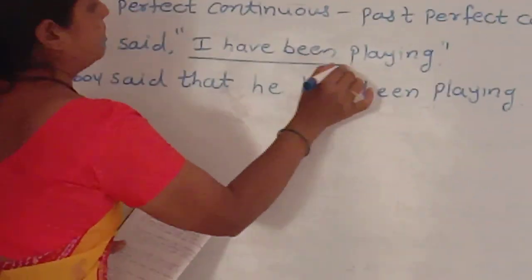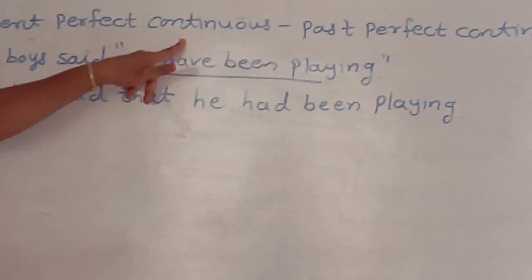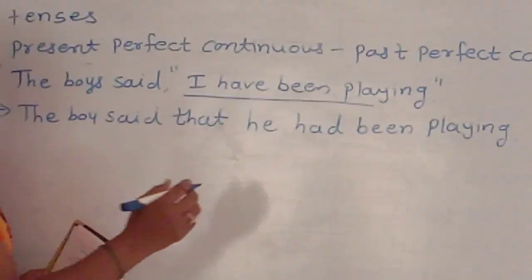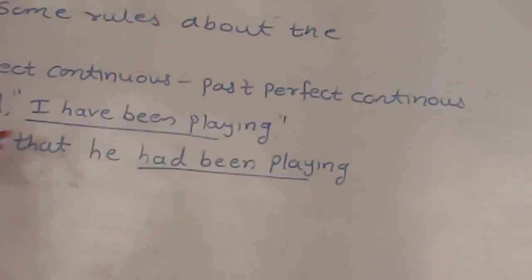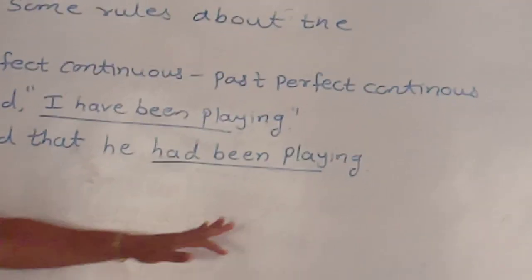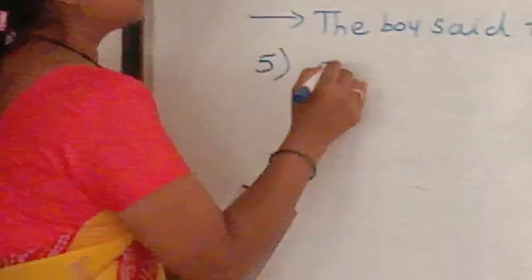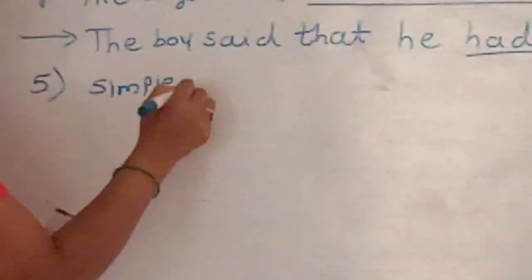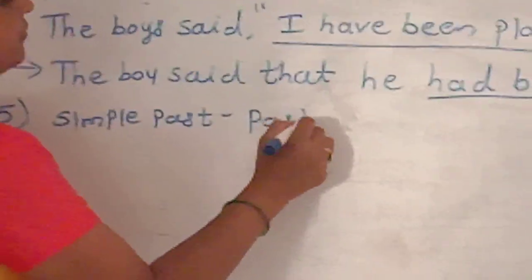Here I have been playing, it is in present perfect continuous tense. We change it into had been playing, means we change it into past perfect continuous tense. Next is simple past. The simple past tense becomes past perfect tense.